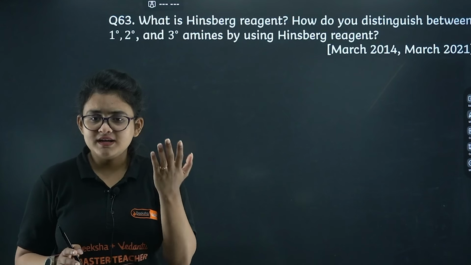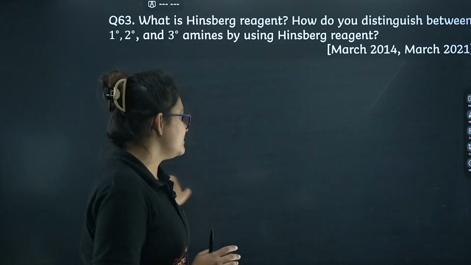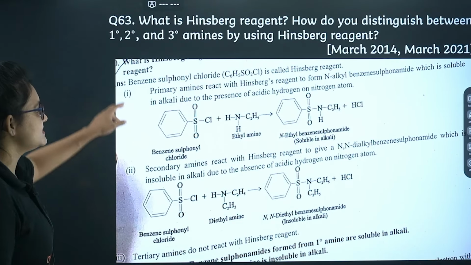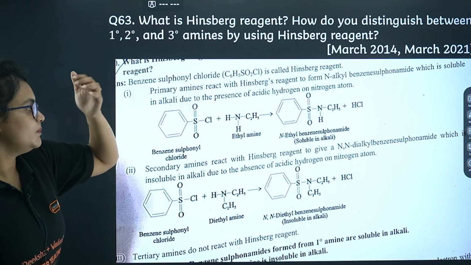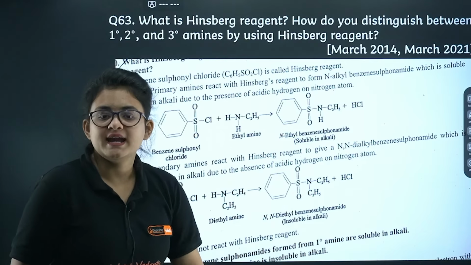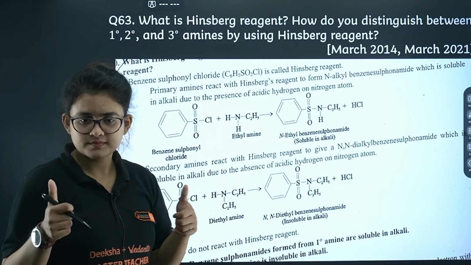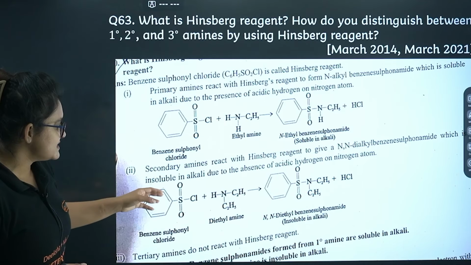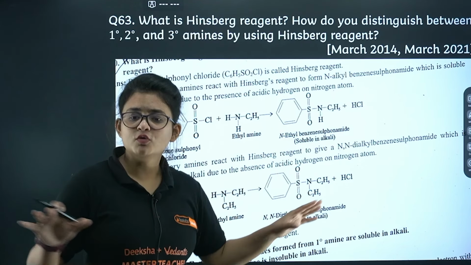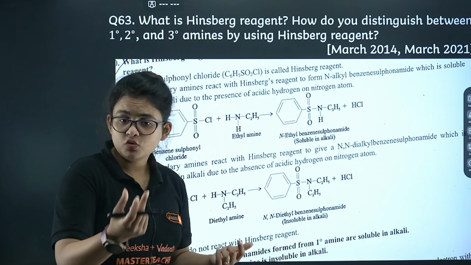Directly they can ask only the part question, like what is Hinsberg reagent? That's enough. So this is basically benzene sulfonyl chloride. If it reacts with a primary amine, you will get a compound that is soluble in alkali. Then you can tell that I am having a primary amine. Next, if benzene sulfonyl chloride reacts with some amine and you get a compound that is insoluble in alkali, then you can tell that I am having a secondary amine.